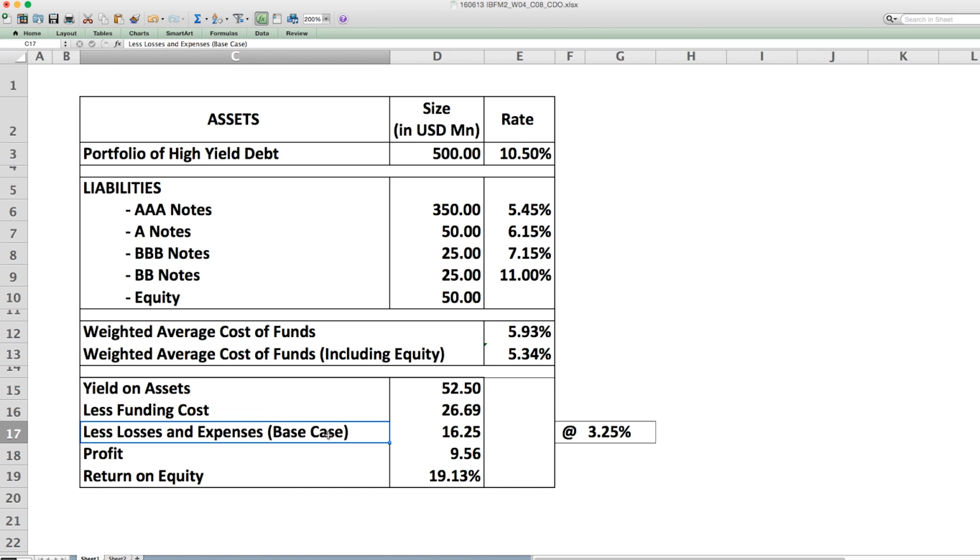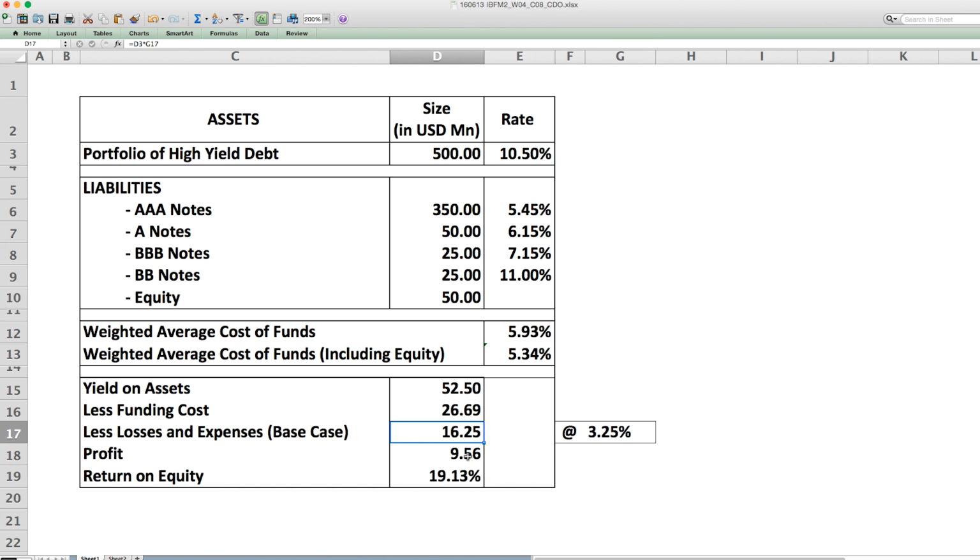Now generally in the world of CDOs, this is assumed to be 3.25% of the size of the portfolio, which is 500 million. So that works out to 16.25, which is 500 into 3.25.